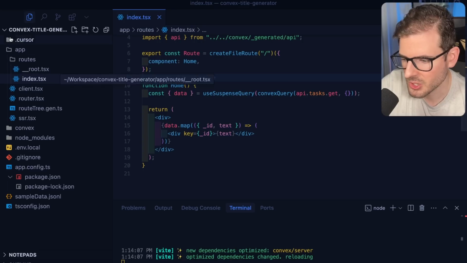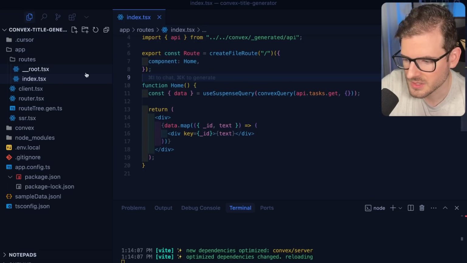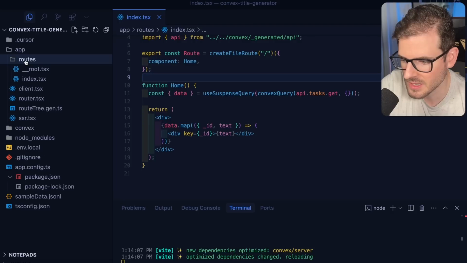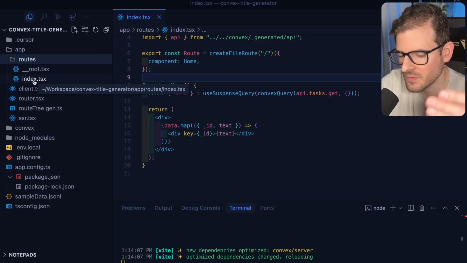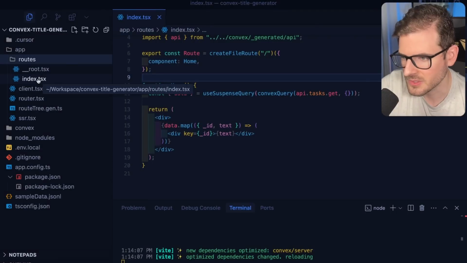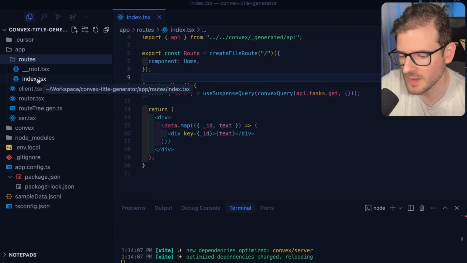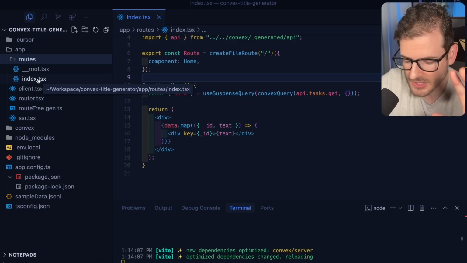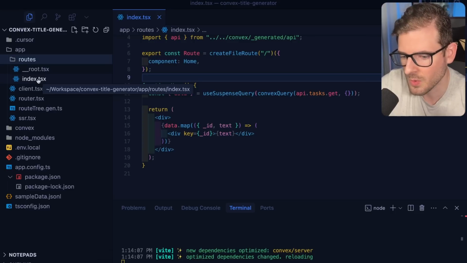gone. Now to show you the code of how this works, again, this is a TanStack Start project. So the way that you define your routes is there's an app directory and there's a routes directory. And inside the routes directory, you can make different files and folders where you can map the URL path. In this case, we're on the root to different files, and those files can return some React components. It's very similar to Next.js. So if you're using Next.js and you're like, oh, I'm kind of scared about learning something new like TanStack Start, it is so similar that you will not have an issue with it.